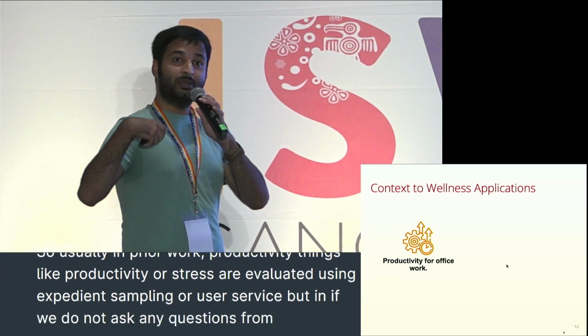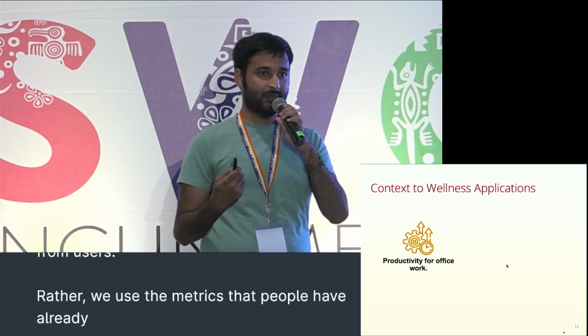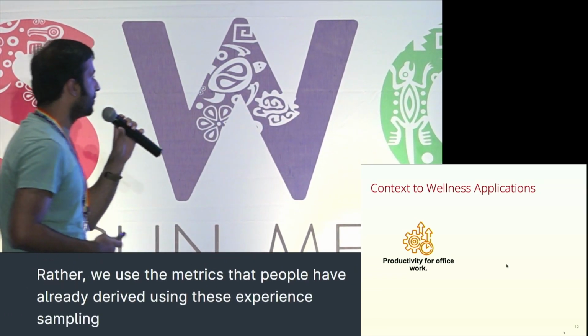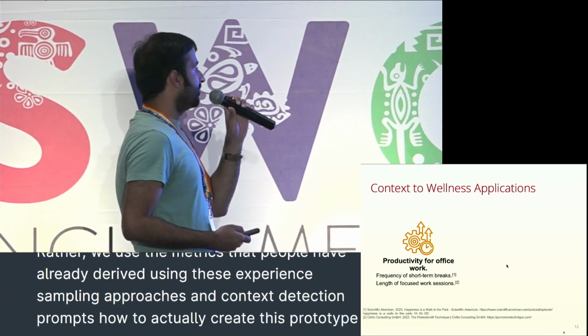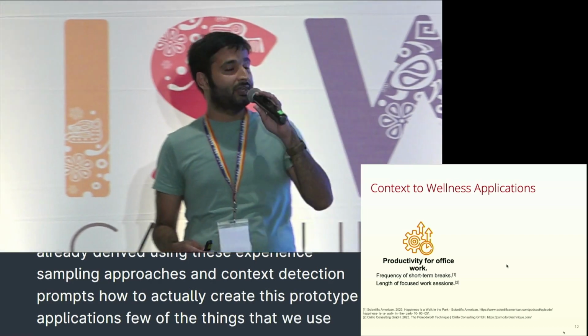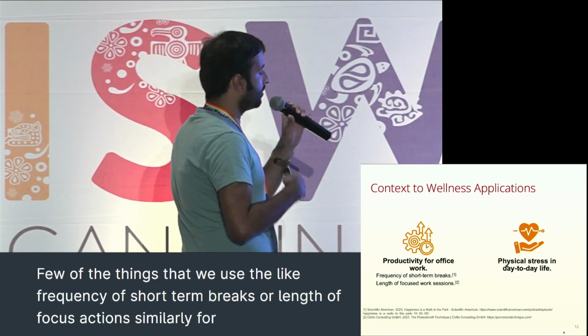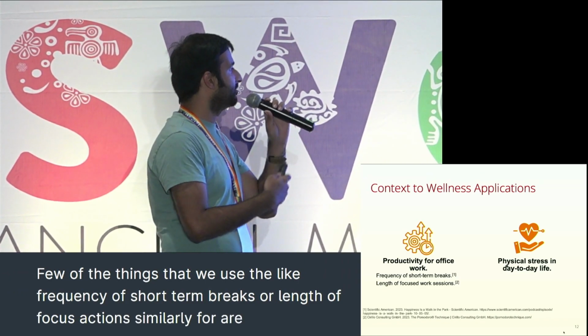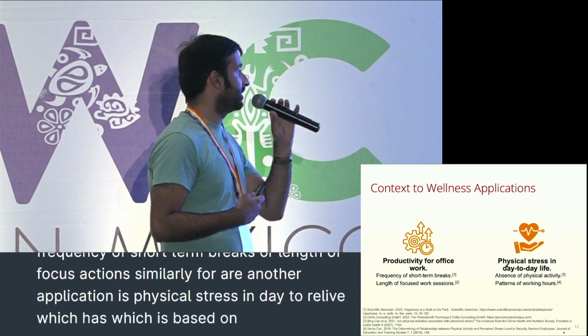Rather, we use the metrics that people have already derived using these experience sampling approaches, and context detection from TAO, to create these prototype applications. A few of the things that we use are the frequency of short-term breaks or the length of focused work sessions. Another application is physical stress in day-to-day life, which is based on factors like absence of physical activity and patterns